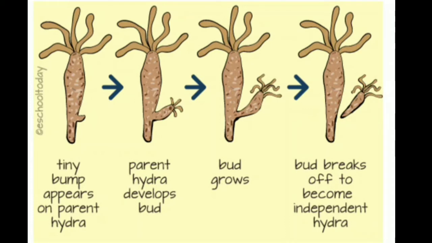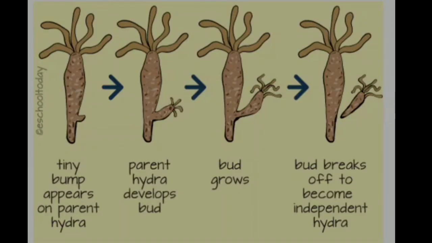Is it clear? So the process in which a bud forms on the outside of the body, grows and then detaches to become a new organism is called budding. Is it clear? The next process is regeneration.